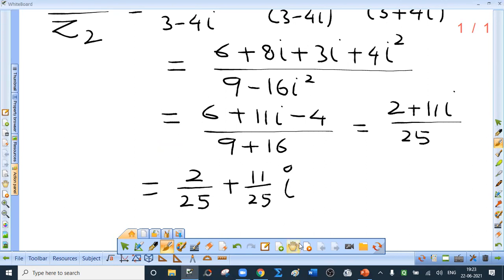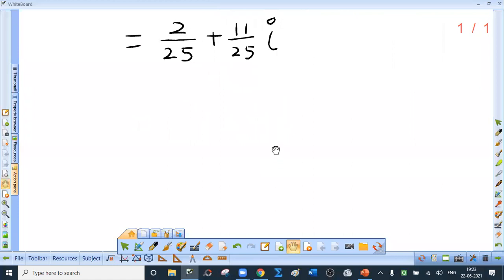Right? So you have to remember that to divide one complex number by other means to multiply both numerator and denominator by the complex conjugate of the denominator.